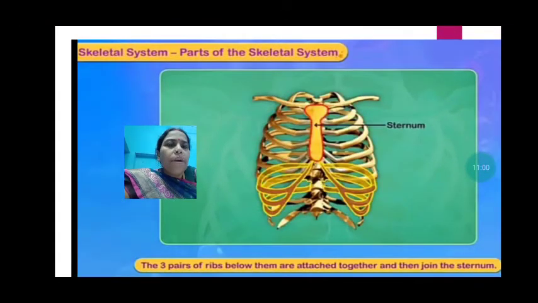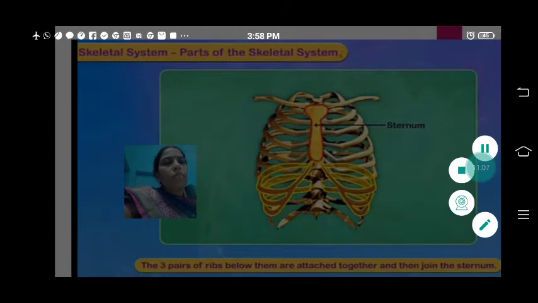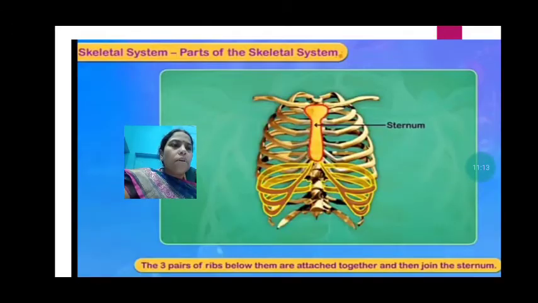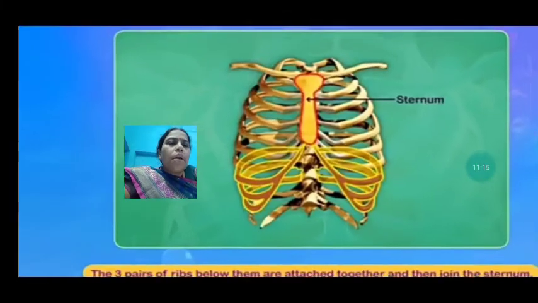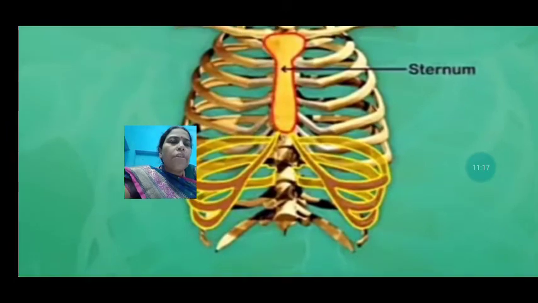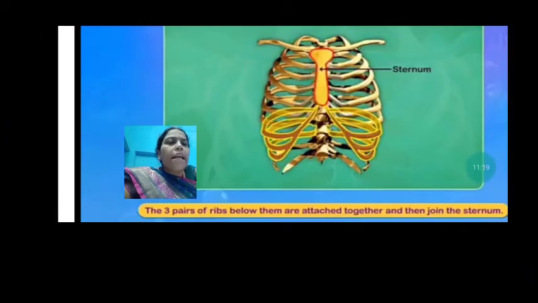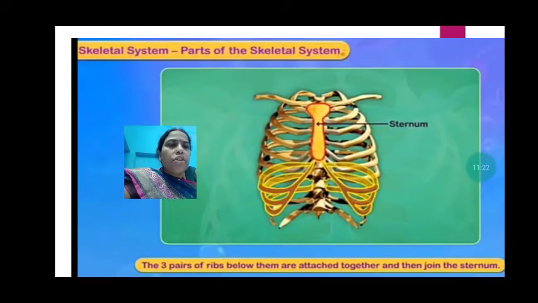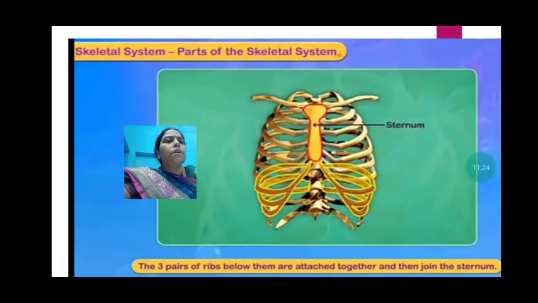Then the 3 pairs of ribs below them are attached together and then join the sternum.